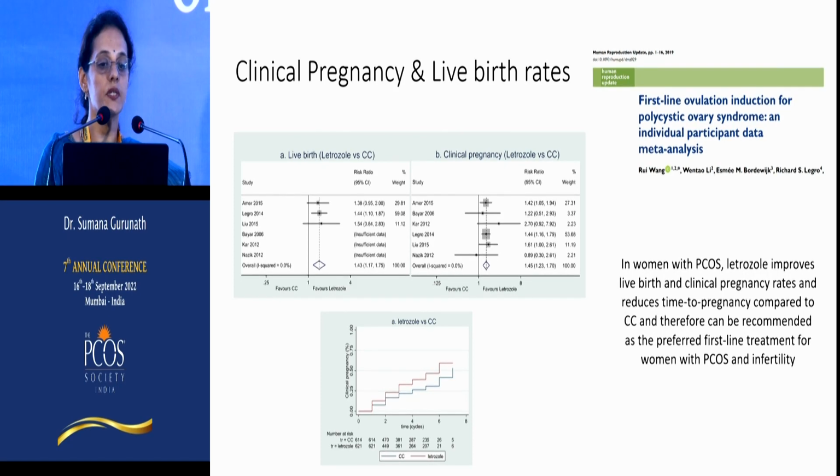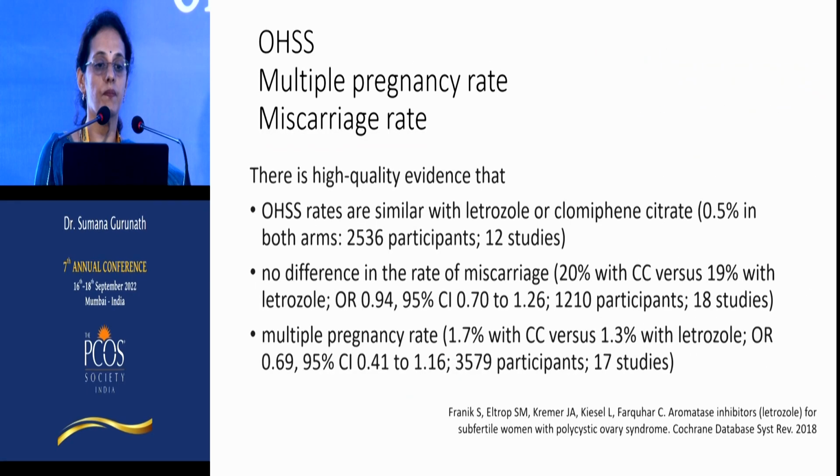So in this IPD meta-analysis published a couple of years ago, we see very clearly that both the clinical pregnancy rates as well as live birth rates are significantly higher with letrozole compared to clomiphene, and the time to pregnancy also is lesser with letrozole. And this is the foundation for the recommendation with the PCOS guidelines saying that letrozole should be the first line of ovulation induction in PCOS.